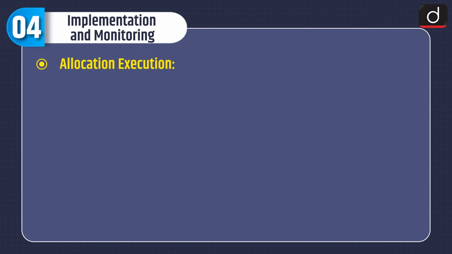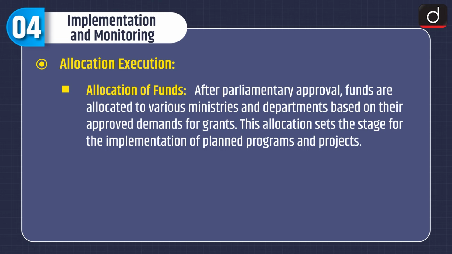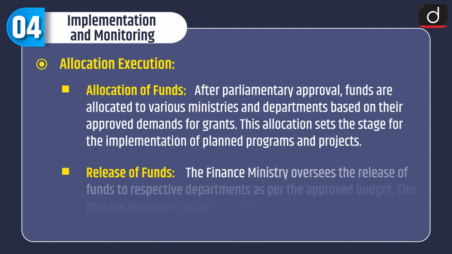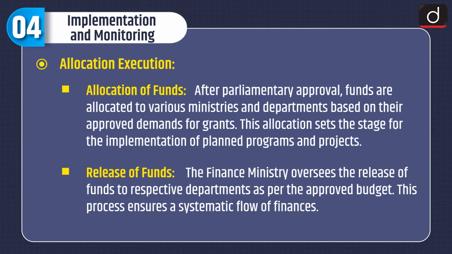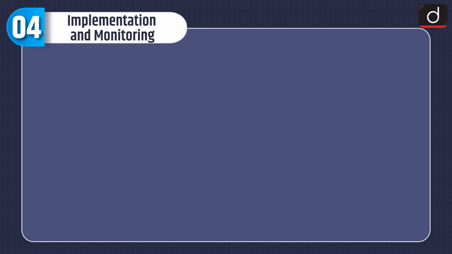Now let's discuss about its implementation and monitoring. First is allocation execution. Allocation of funds. After parliamentary approval, funds are allocated to various ministries and departments based on their approved demand for grants. This allocation sets the stage for the implementation of planned programs and projects. Release of funds. The Finance Ministry oversees the release of funds to respective departments as per the approved budget. This process ensures a systematic flow of finances.